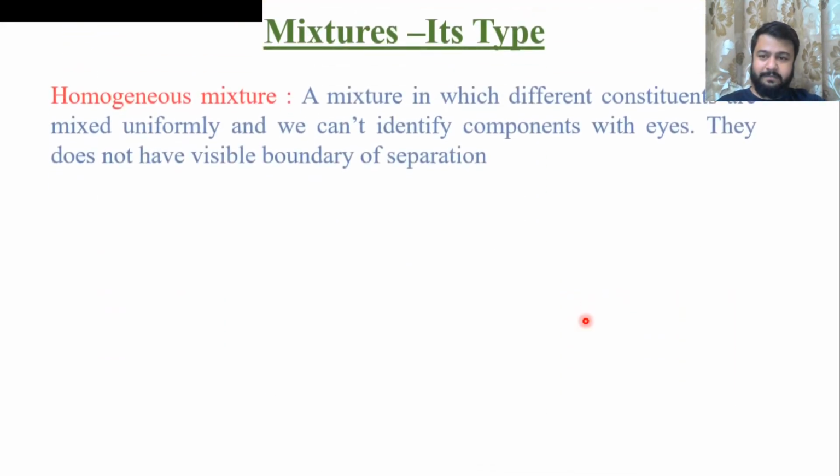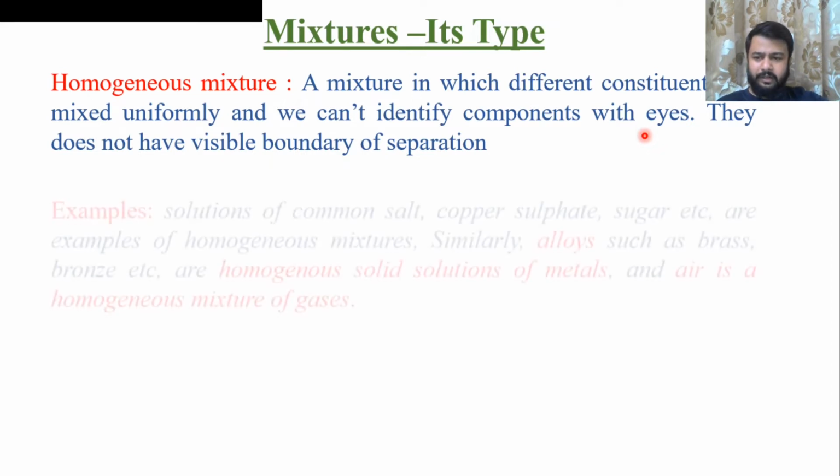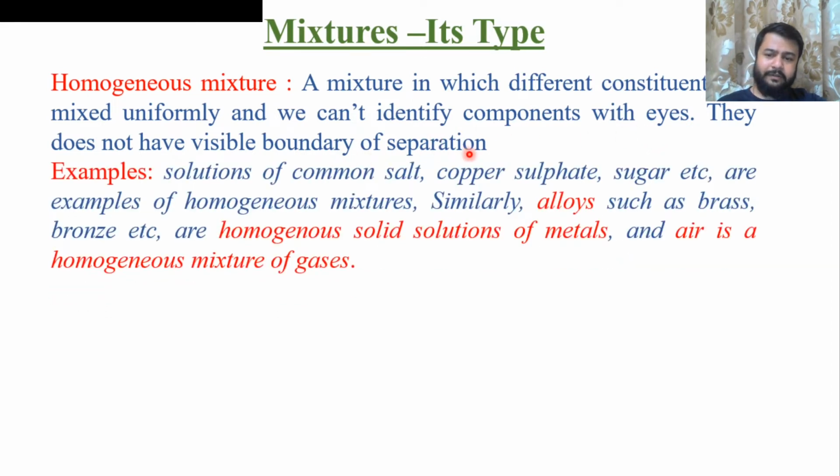Now, mixtures and their types. Homogeneous mixture. Homo means same, geneous means phase. A mixture in which different constituents are mixed uniformly and we cannot identify the components with our eyes. In the case of NaCl solution or common salt solution, we cannot differentiate between common salt and water. That is, they do not have a visible boundary of separation. Solutions of common salt, copper sulfate and sugar are examples of homogeneous mixtures in the liquid state. Similarly, alloys such as brass and bronze are examples of homogeneous solid solutions of metals.